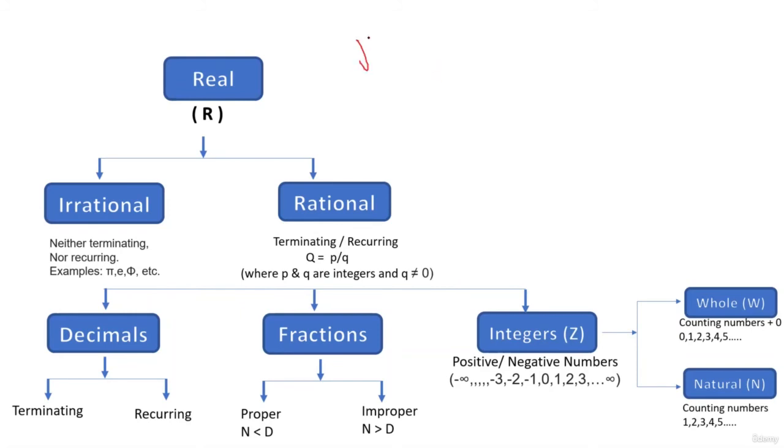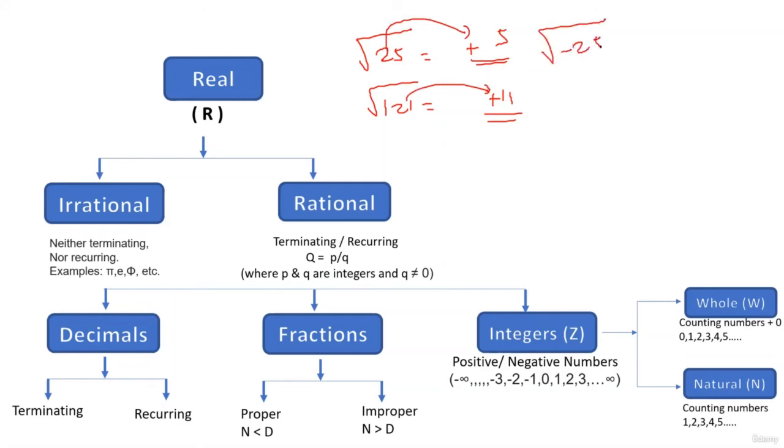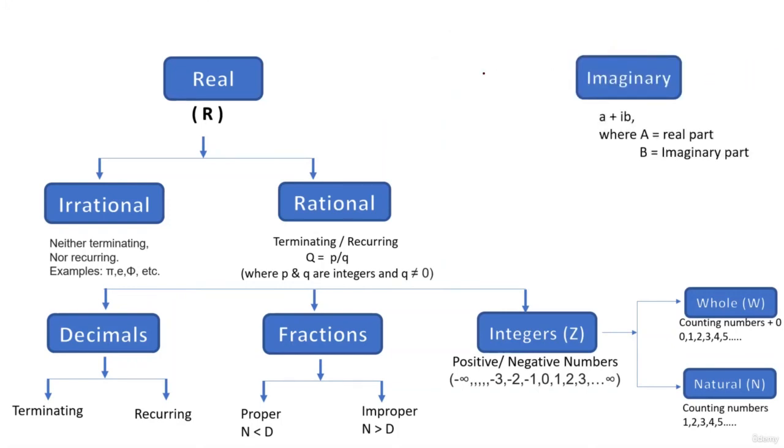Okay, so as I said, you can plot the real numbers on a real number line. So if I ask you find out root of 25, you will say yes, I can plot root 25, which is plus 5. If I ask you root of 121, you can say yes, plus 11 also I can plot. Okay. So two things to learn from here. First is whenever you take square root of a positive number, the answer is positive. Okay. But if I ask you square root of a negative number, the second thing to learn, okay, it's not possible, right? Because अगर हमने एक negative number को भी square कर दिया है, okay, the answer is always positive, right? Okay, all the numbers, okay, having a radical sign, basically root sign, और उसके अंदर एक negative value हो, they are basically imaginary numbers.